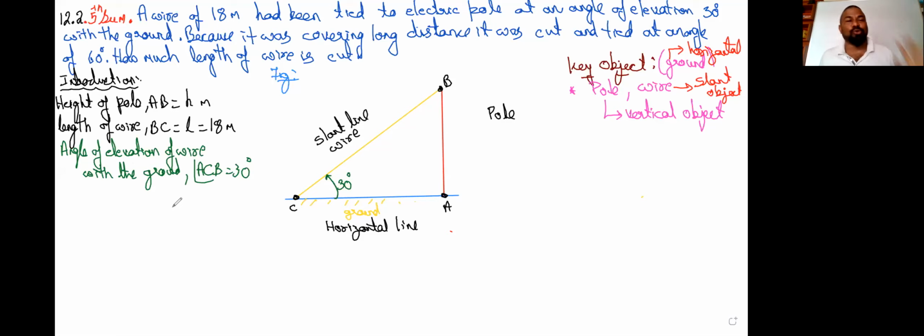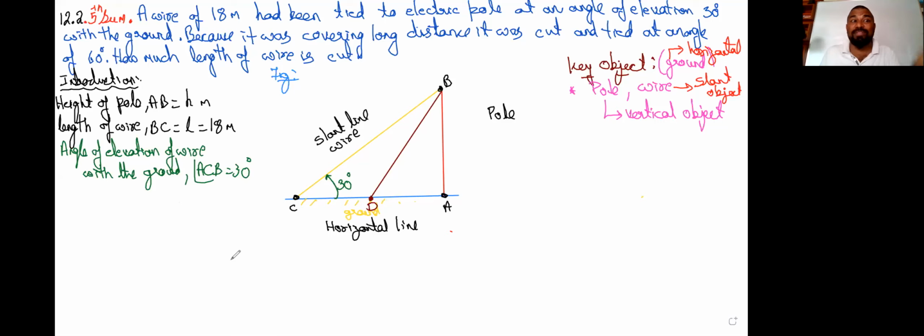Now, this is the first situation. What does situation 2 say? As the length of the wire is reduced, it is cut and tied again. That is the second point we are supposed to consider. So let's go for that one. We are starting at so and so, and this is the point I would like to mention: A, B, C, D.